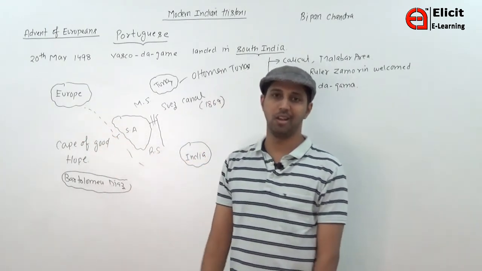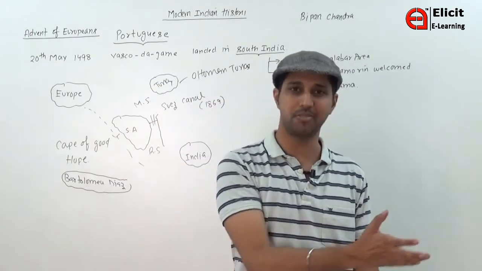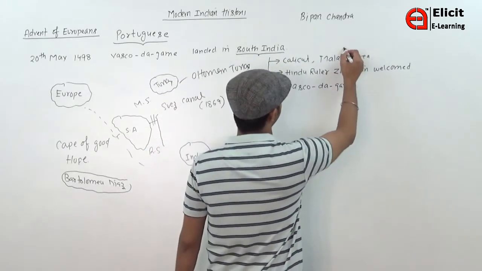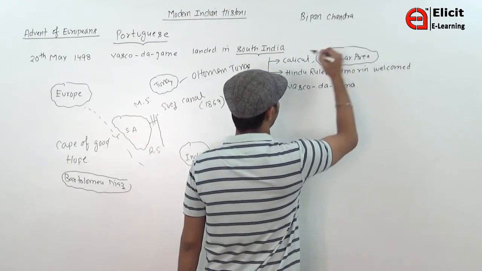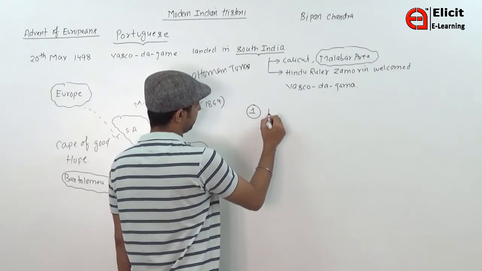Now the next question is: why do they want to come to India, and especially why do they want to come to the Malabar area? The first reason is Indian spices.